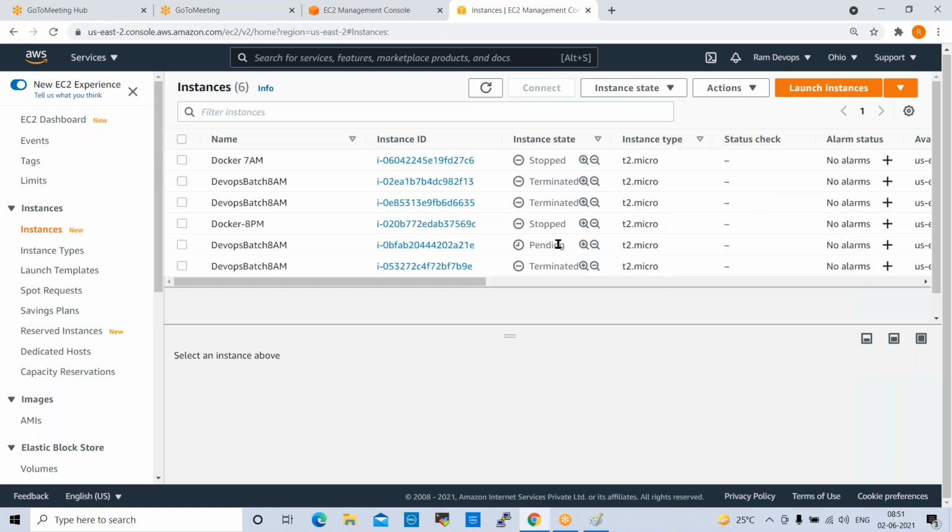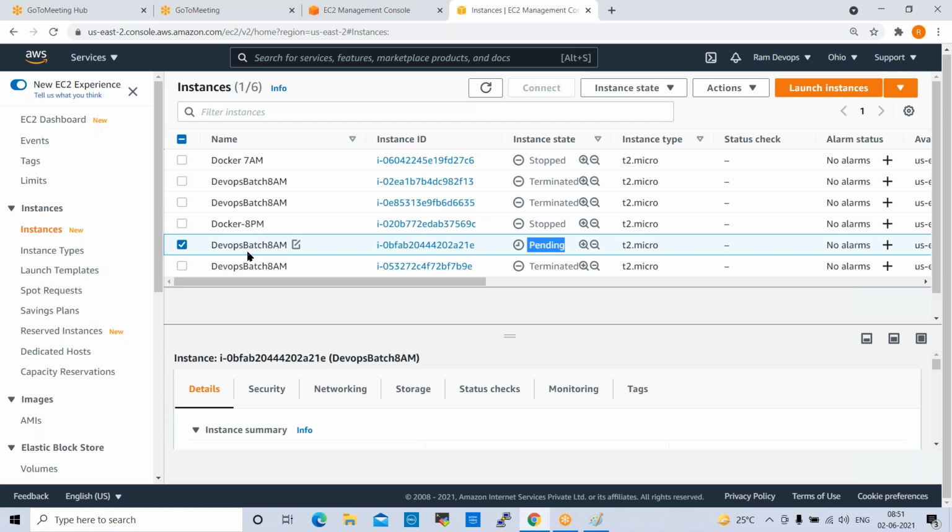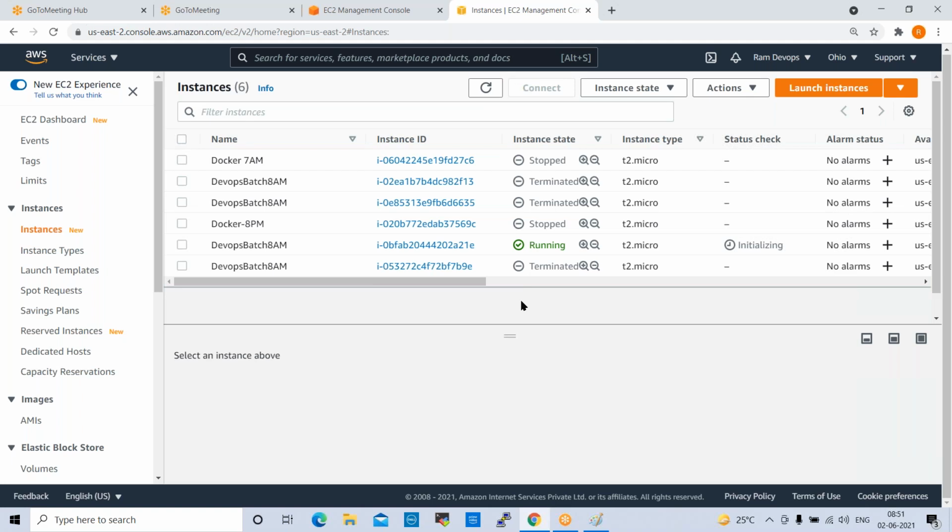See here, one server is coming up with the same name. The tag name also will not be changed, and the configuration will not be changed either. Same configuration, same packages, same tag name. So one server is up and running fine, and the second one will also be added here.